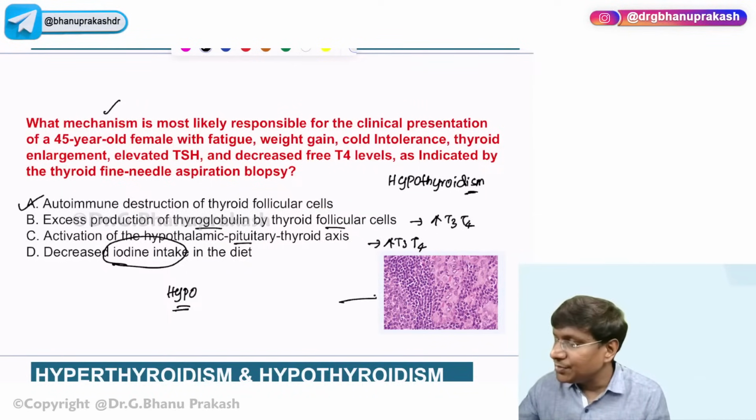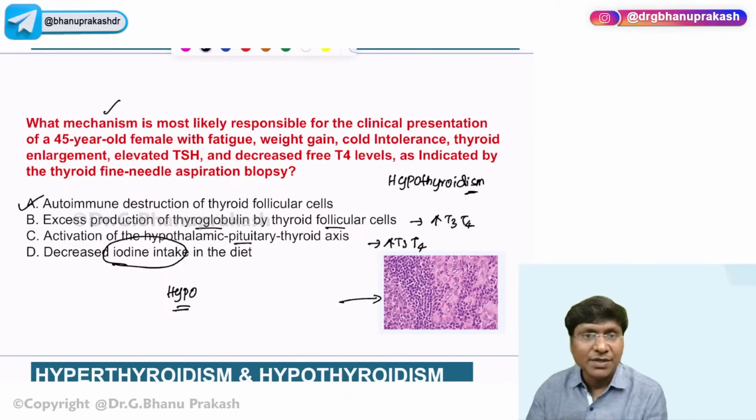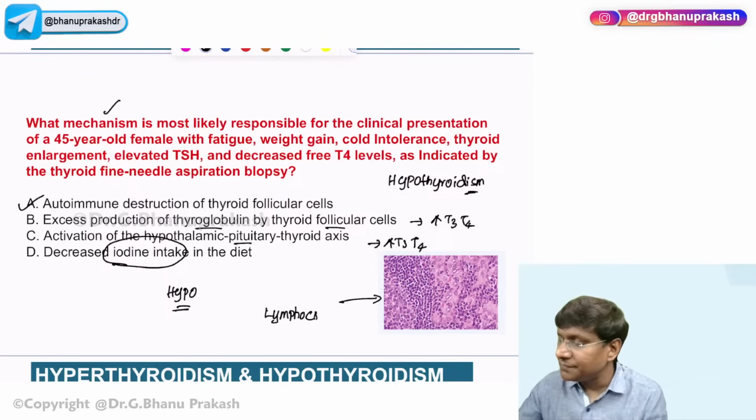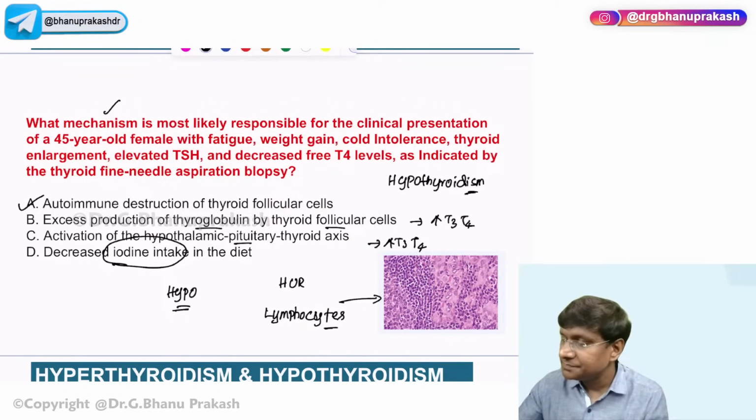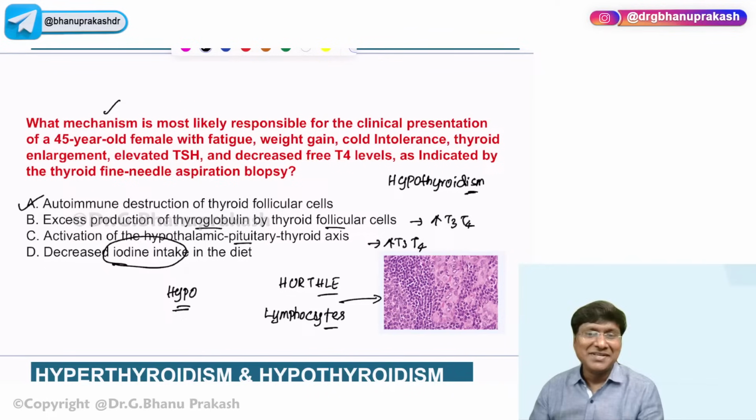And not only that, in case of the biopsy, you can see the infiltration of the lymphocytes. And you have the presence of the pink colloid, and that we call Hurthle cells. So this is your Hashimoto's thyroiditis.